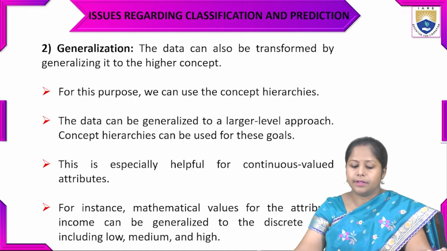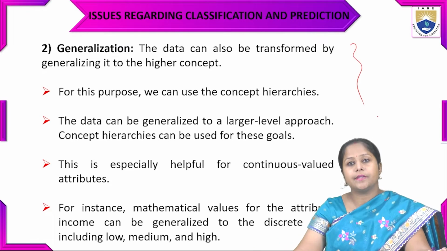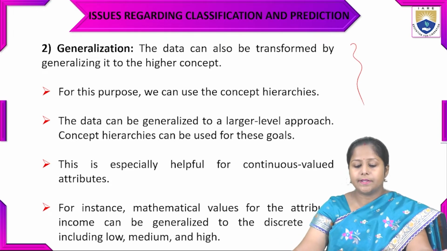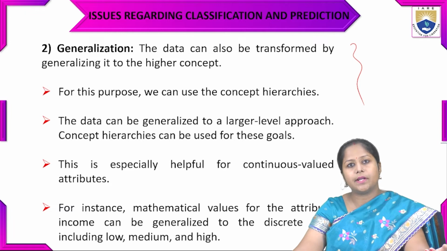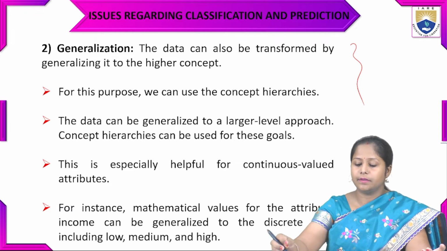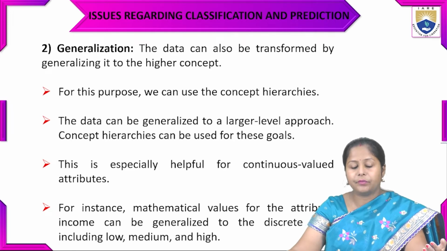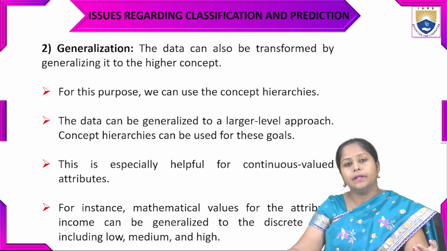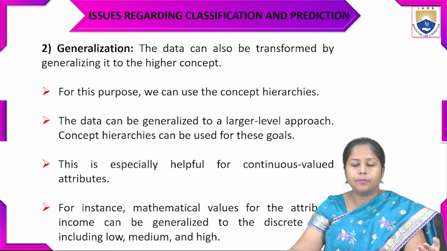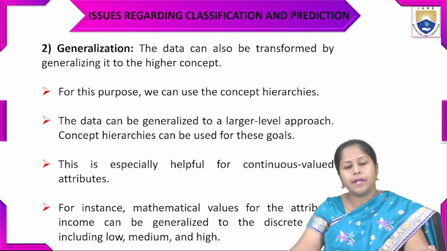So the third is generalization. So what is generalization? The data can also be transformed by generalization to a higher concept. For the generalization of any data set, we can use the concept hierarchy. So what is concept hierarchy?